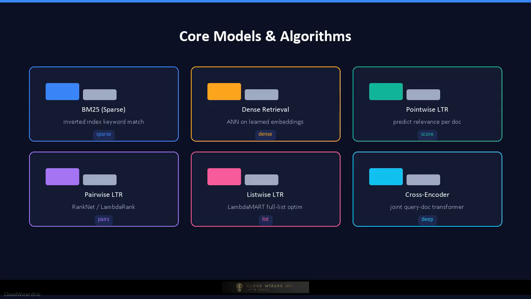Modern systems use deep learning rankers like cross-encoders that jointly encode the query and document for fine-grained relevance matching. The key trade-off is model complexity versus latency. A better model is useless if it cannot score within the latency budget.